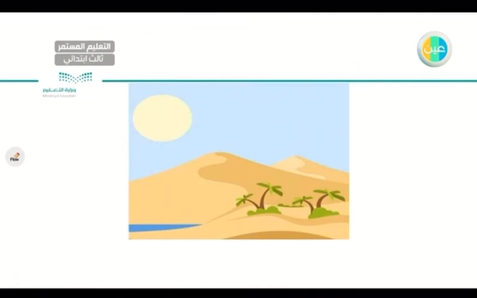If you can remember, what is this? Is it a mountain? No, it's a desert. Very good. This is a desert. Let's go to the next one.